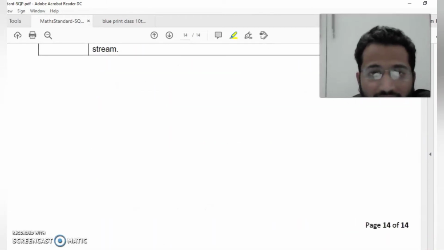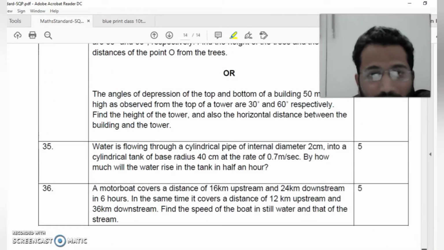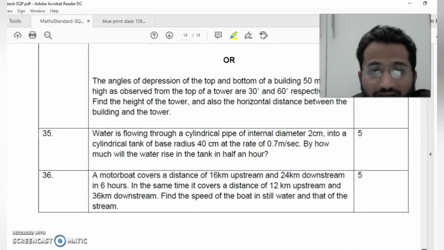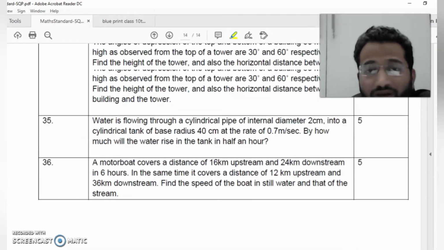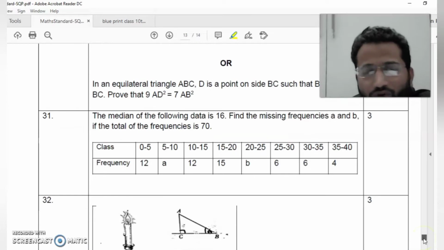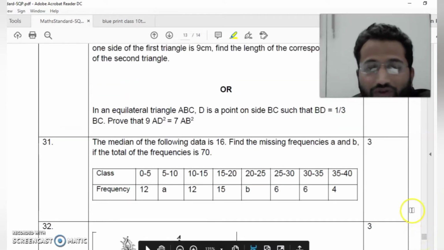Okay, I have analyzed the complete question paper and prepared the blueprint. Now I assure you, after seeing this blueprint, you will be able to target which topics you have to revise again and again, or you can follow this sample paper very wisely.